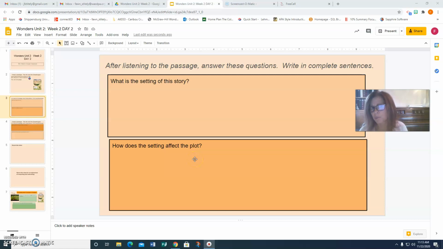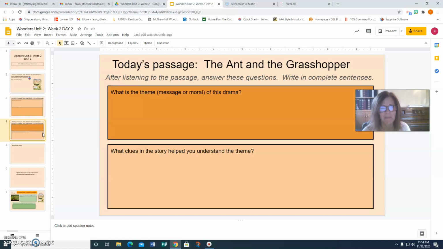So this question is really here because the original version of The Ant and the Grasshopper is not set in the African plains, the African grasslands. So the setting does affect the plot a little bit differently. So I want you to really think about, how does the setting affect the plot? Again, make sure it's a complete sentence. And then think a little more deeply.